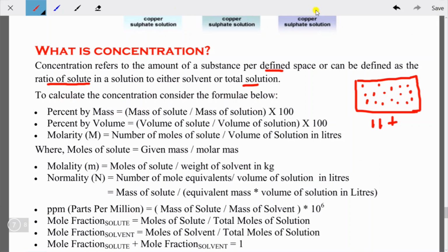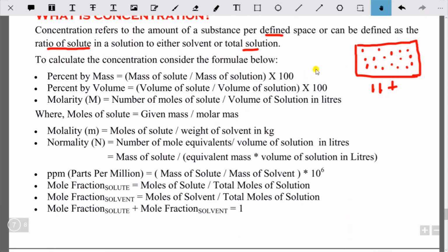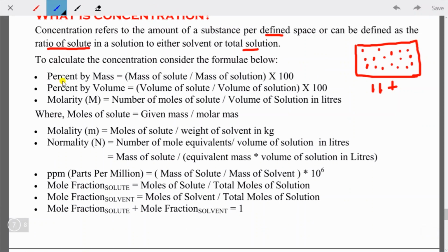We have some formulas that will help during the numericals in this chapter. The first formula is percent by mass. It is found by mass of solute divided by mass of solution, into 100. We'll use these formulas while doing the numericals of this chapter.